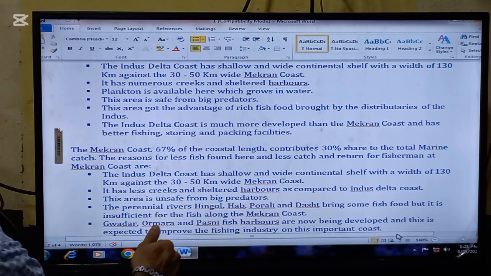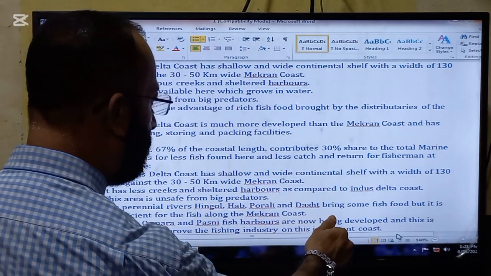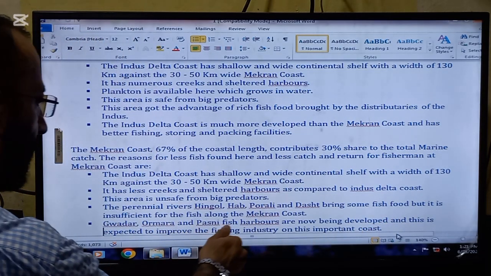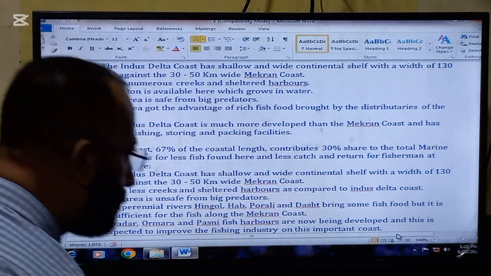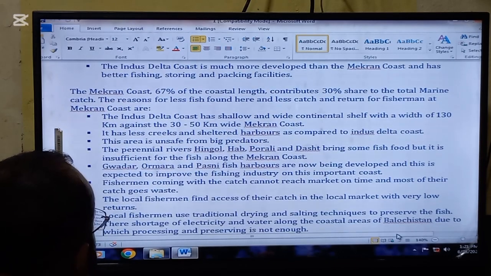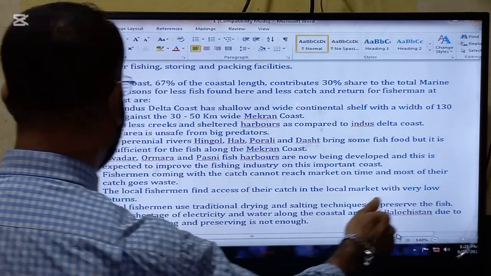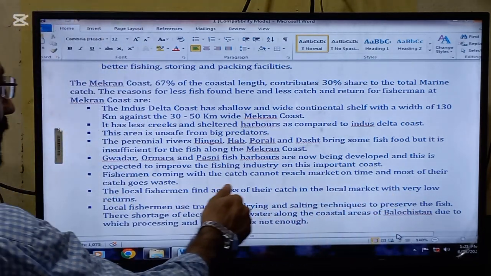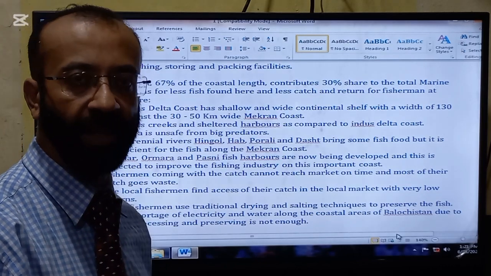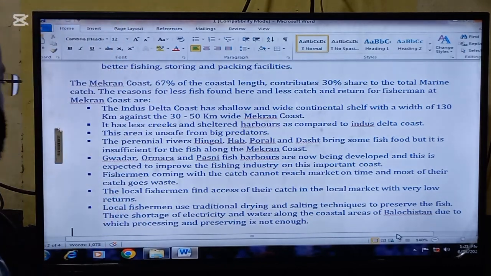Next, the perennial rivers Hingol, Hub, Porali and Dasht bring some fish food, but it is insufficient for the fish along the Makran coast. Next, Gwadar, Ormara and Pasni fish harbors are now being developed, and this is expected to improve the fishing industry on this important coast. So these are developing, not developed yet. So this is the reason less fish is caught here.